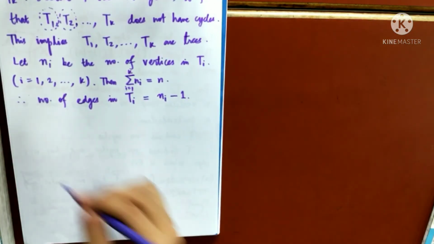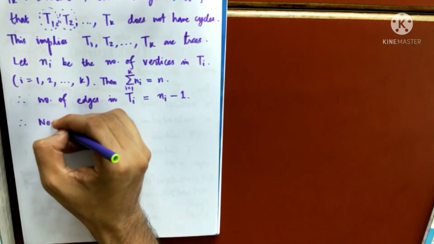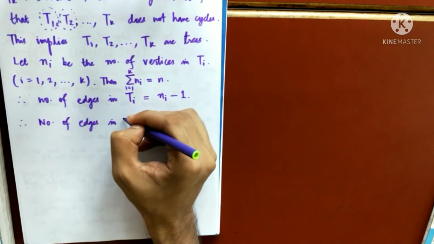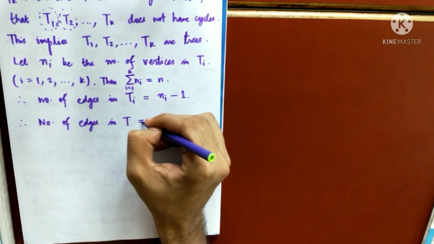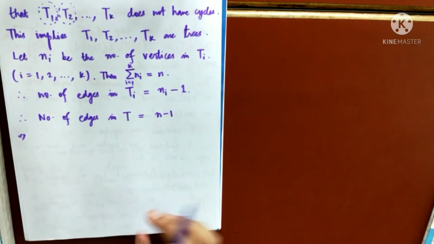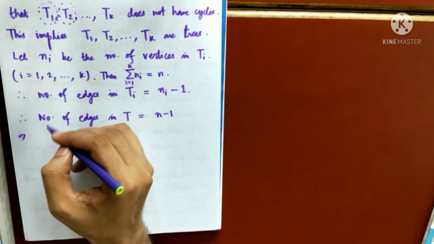Now therefore, the number of edges in the graph T, what is given in the question? It is n minus 1. But the number of edges can also be calculated this way, by adding all of this.